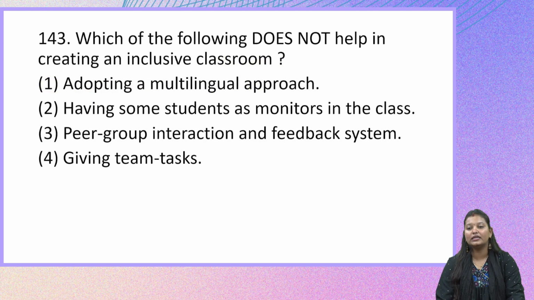Which of the following does not help in creating an inclusive classroom? Adopting a multilingual approach, having some students as monitors in the class, peer group interaction and feedback system, giving team tasks. When we are talking about an inclusive classroom or trying to have an inclusive setup in our classroom, we will encourage multilingualism, we will appreciate the diversity that we have, we will try to create instances for our learners to have cooperative and also collaborative tasks and activities.